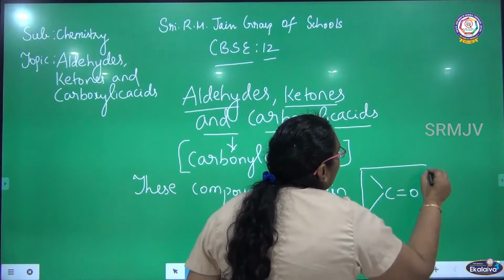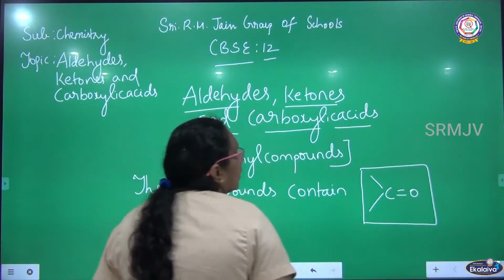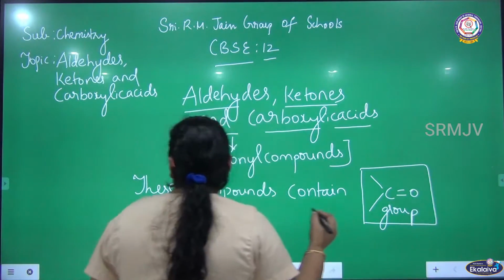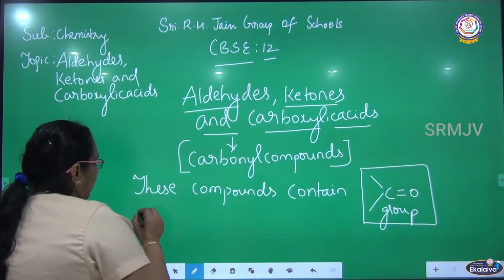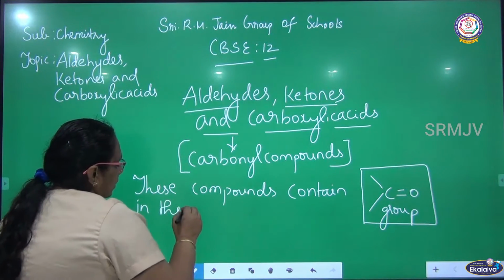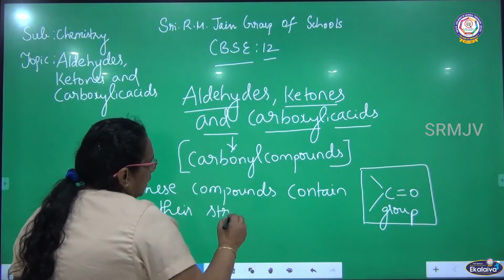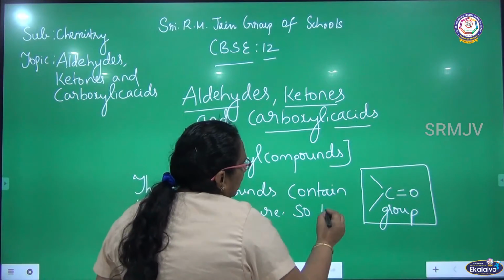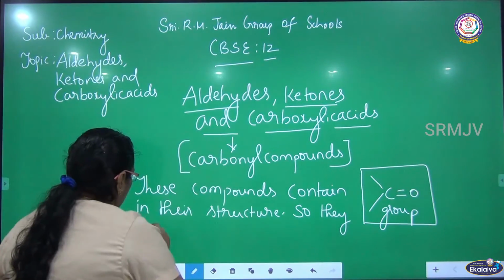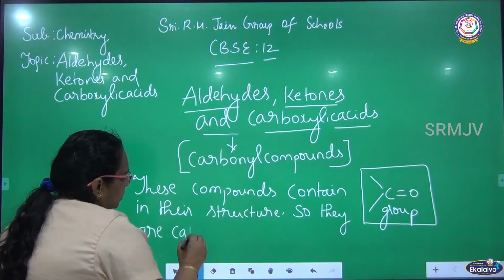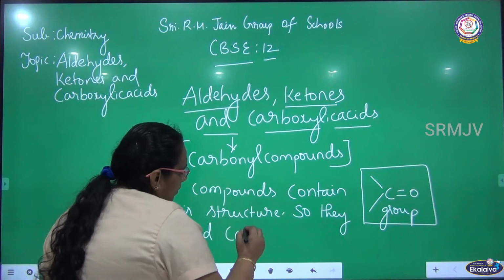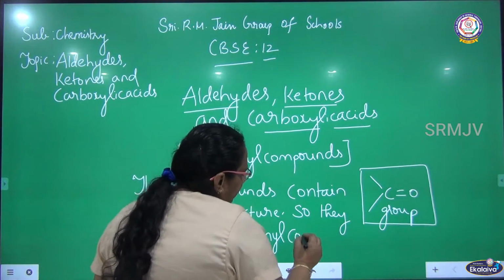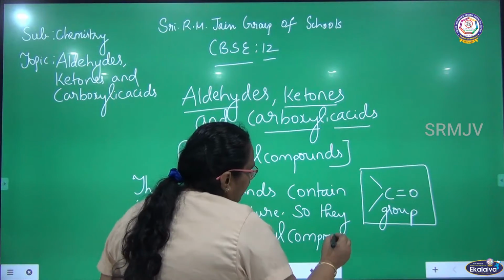So, this is the carbonyl group. These compounds contain the carbonyl group in their structure, so they are called carbonyl compounds. So, what are carbonyl compounds? Compounds that have carbonyl groups in their structure.